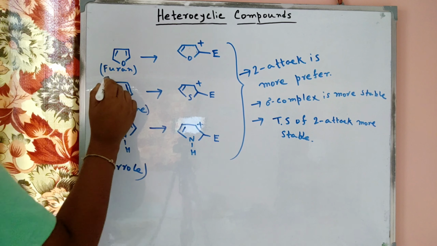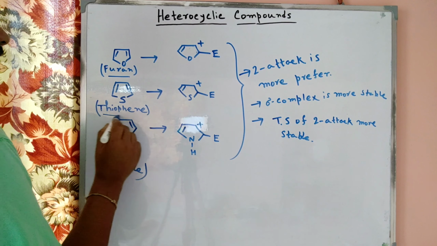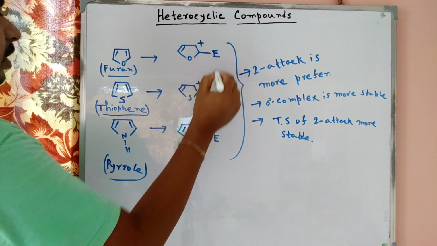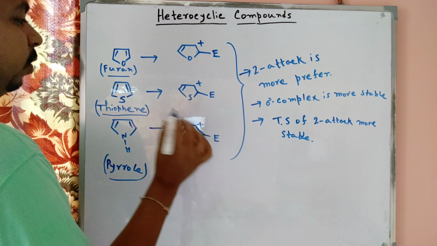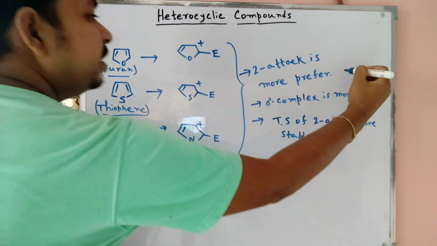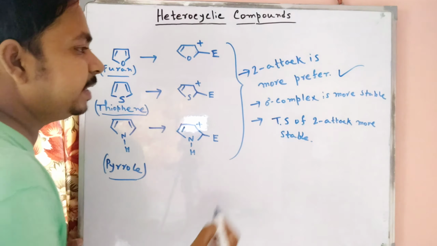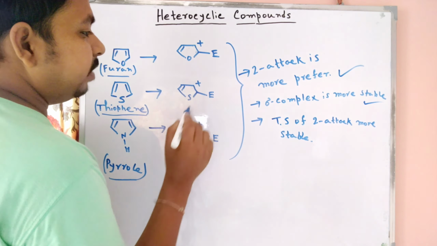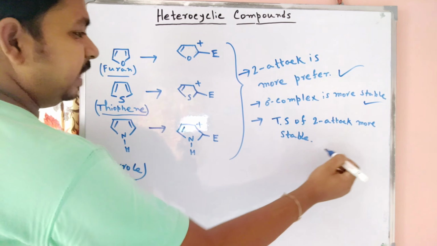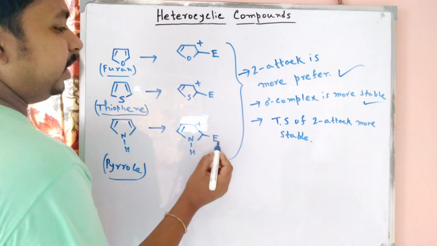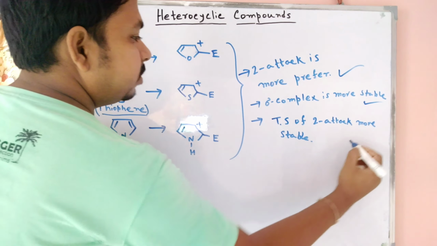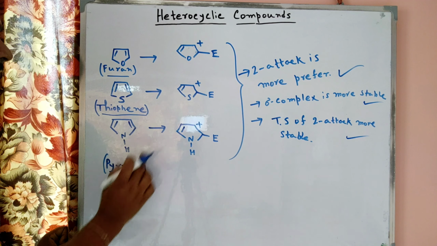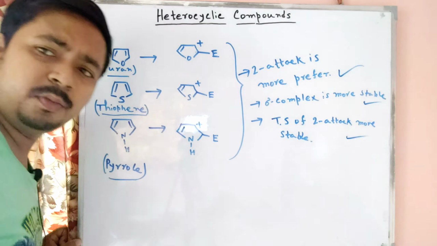Now we conclude that in the case of furan, thiophene, and pyrrole, the 2 attack of the electrophile is more preferred. The sigma complex is more stable. We know that the transition state of 2 attack is more stable. So we can conclude all of these points: in these systems, 2 attack is more preferred.